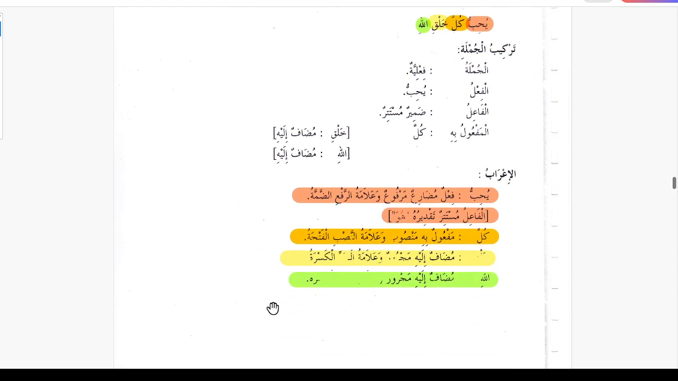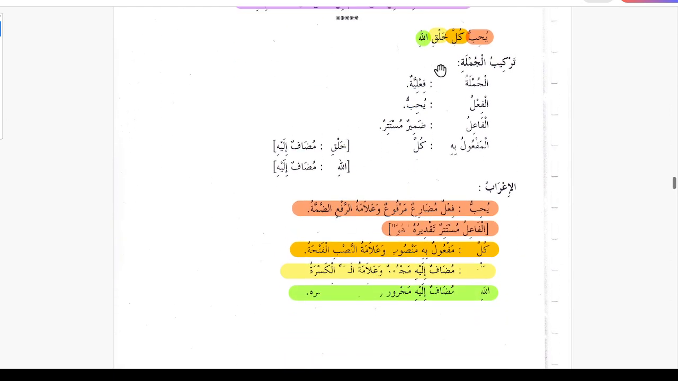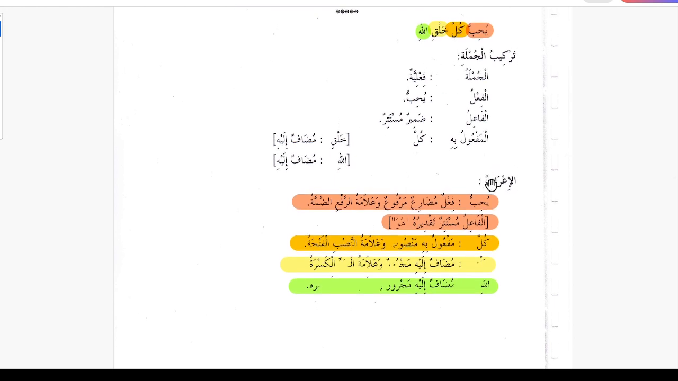Next sentence is yuhibbu kulla khalqillahi, he loves all the creation of Allah. So this is starting from the verb, so this is jumla fi'liya. Fail is yuhibbu, habba yuhibbu, and fail is damir mustatir taqdiruhu huwa. And then kulla is maf'ul bihi mansubun plus mudaf, and khalki is mudaf alayh, and then this becomes mudaf, and then Allahi is mudaf alayh. So this is the i'rab.